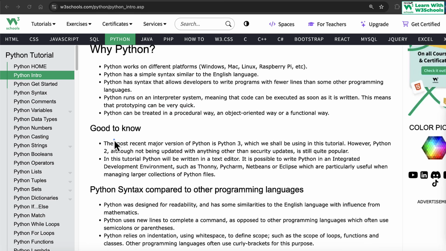Again, good to know. The basic few things again are here. The key thing to remember is that we are using the latest version, Python 3, which is going to be used here. So let's just get started with it.